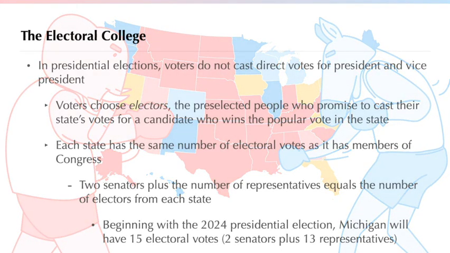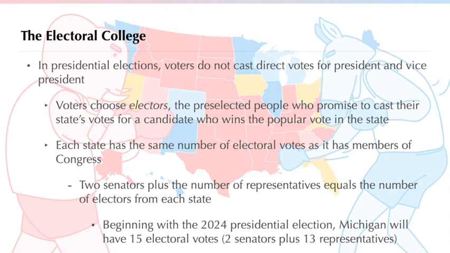In the 2020 presidential election, more than 81 million people voted for Joe Biden. Did 81,268,924 people choose Joe Biden directly? No. They actually elected people from their states called electors who promised to cast votes for Biden. As set down in the Constitution, the president is chosen not by a vote of the people, but by electoral votes in what is called the Electoral College.